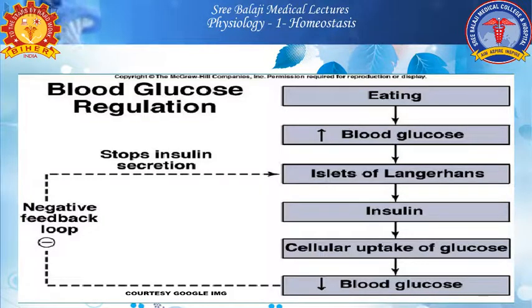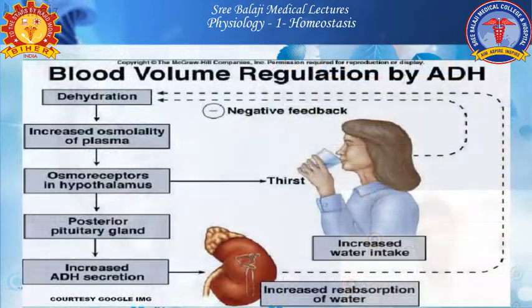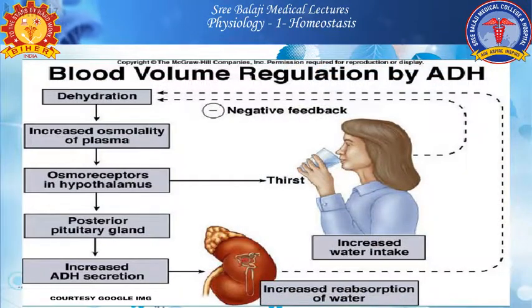Once the blood glucose level is controlled, signals give a negative feedback loop to stop producing insulin at the islets of Langerhans. Once insulin production stops, the blood glucose level is maintained, right?